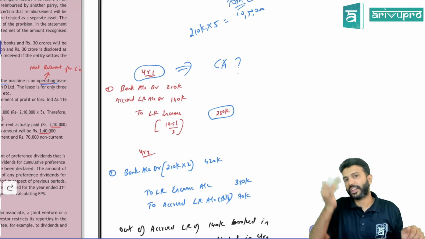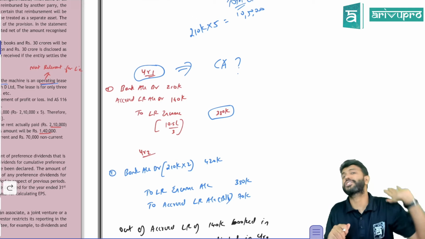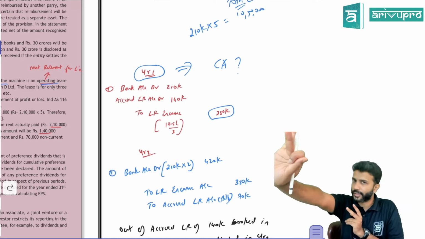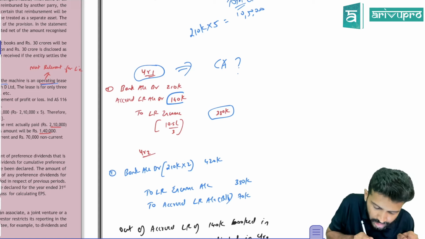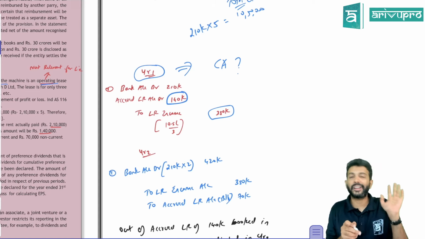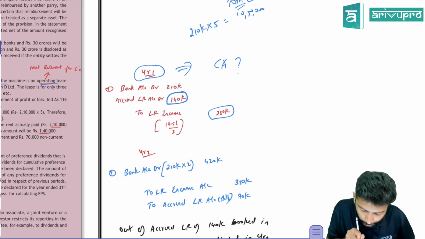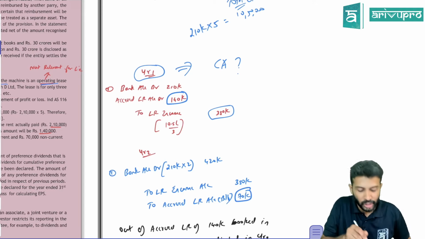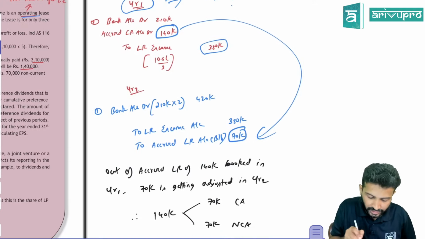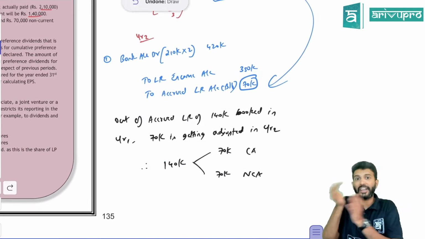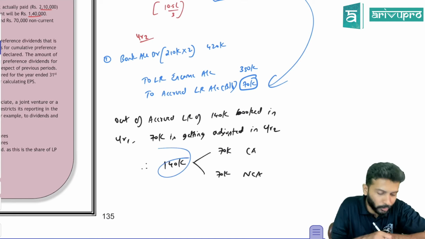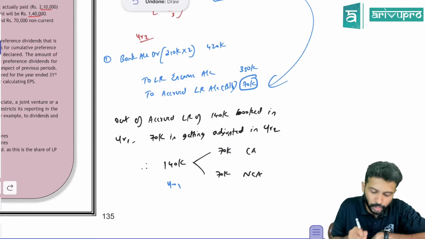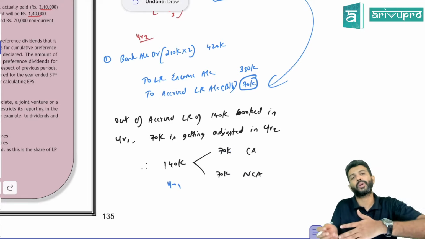Any component which is expected to be realized within 12 months from the balance sheet date is one of the features of a current asset. Yes, you have to receive it within 12 months from the balance sheet date. Check how much you accounted as accrued income or current asset in year 1? 140. But how much is getting adjusted in year 2? 70. So out of 140, 70 is getting adjusted in the next year. By the end of 12 months from the balance sheet date, out of 140, 70 is getting adjusted. So out of 140 in year 1, 70,000 you have to show as current asset and the balance 70 you have to show as non-current asset.